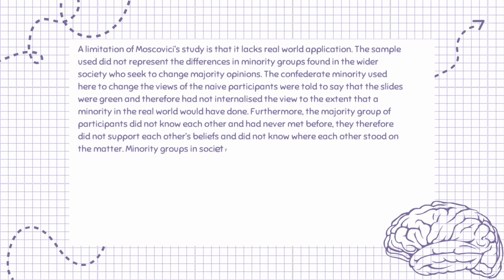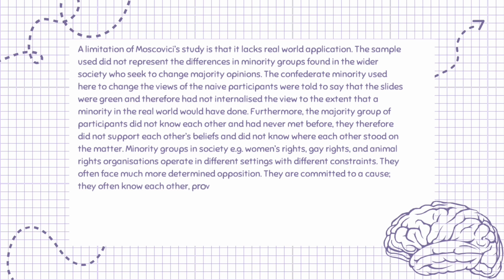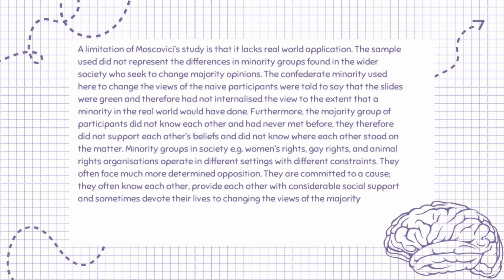Minority groups in society, e.g. women's rights, gay rights, and animal rights organizations operate in different settings with different constraints. They often face much more determined opposition. They are committed to a cause, they often know each other, provide each other with considerable social support and sometimes devote their lives to changing the views of the majority.